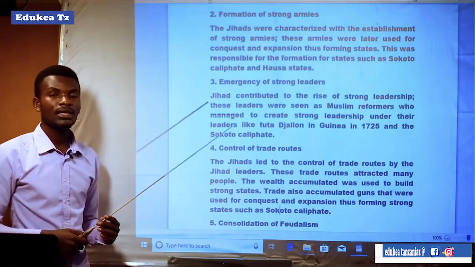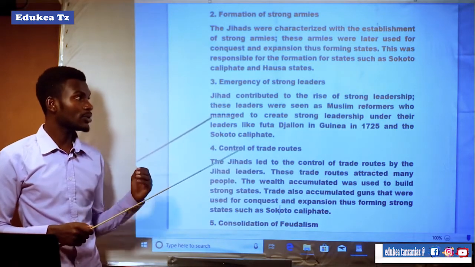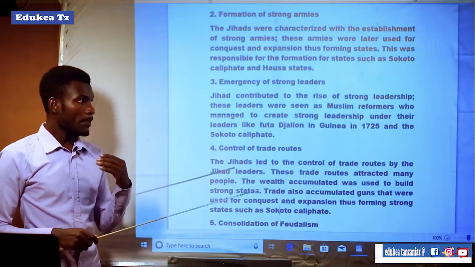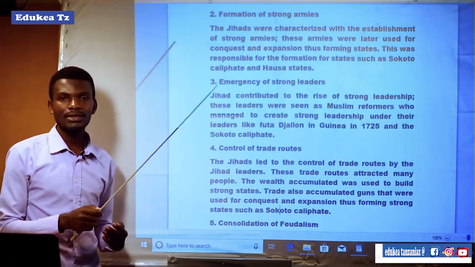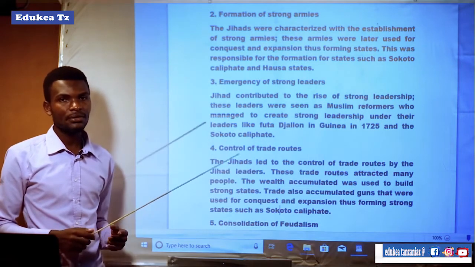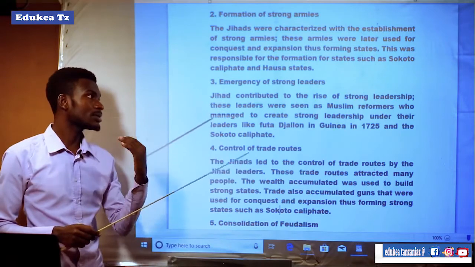It means that there were emerging leaders who were strong, and those leaders managed to create strong leadership and united the people of that area to form strong states.